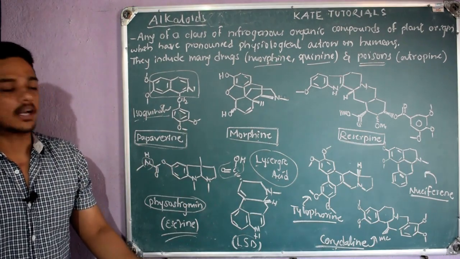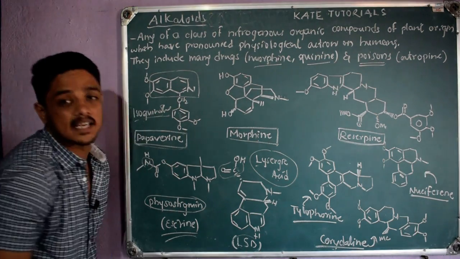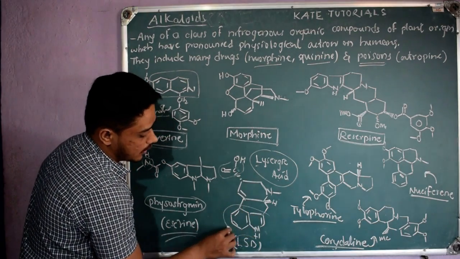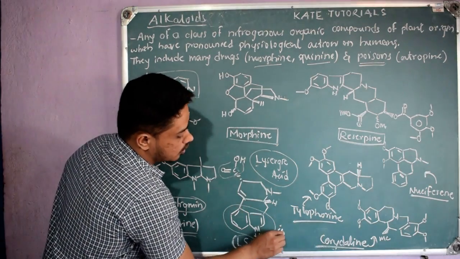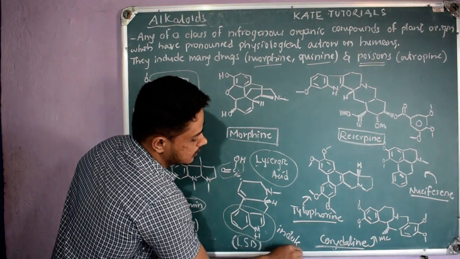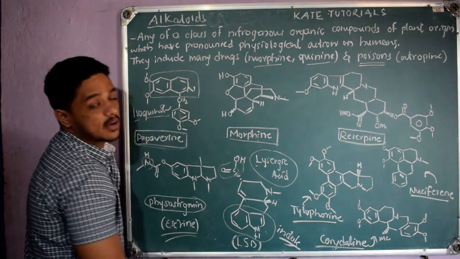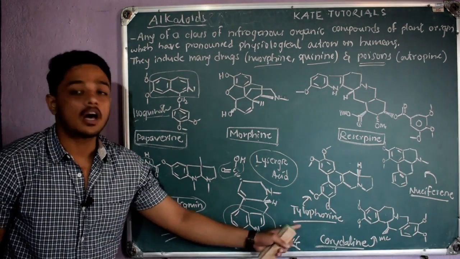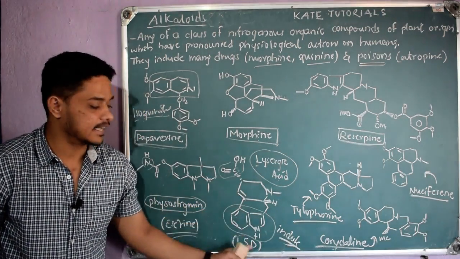Like that they classify. For example, if you come to this LSD or lysergic acid, you will see this skeleton. This is nothing but indole, a benzene ring fused with a pyrrole ring. So this is classified as an indole alkaloid because it contains the indole skeleton.